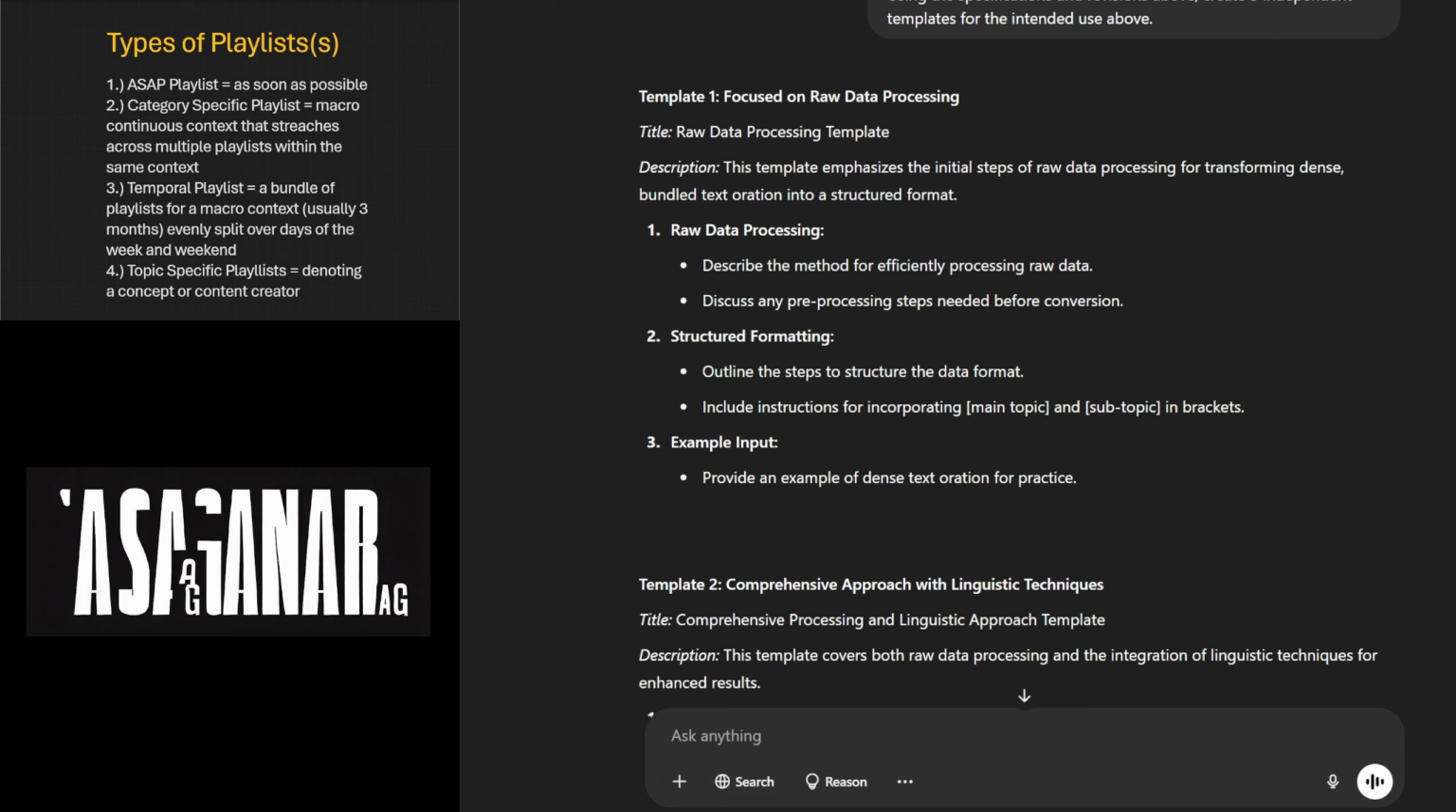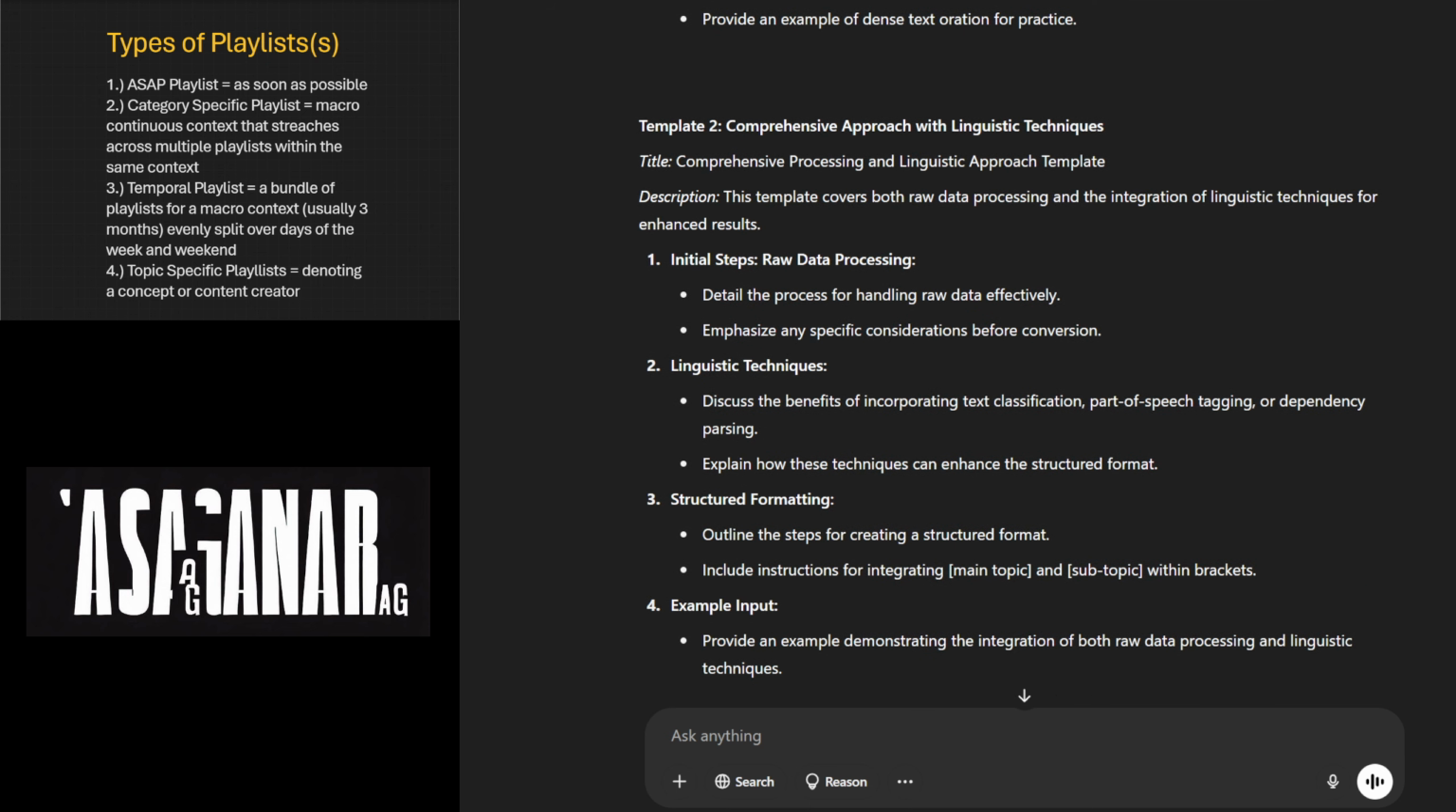2. Structured formatting. Outline the steps to structure the data format. Include instructions for incorporating main topic in brackets and subtopic in brackets. 3. Example output. Provide an example of dense text oration for practice. Template 2.